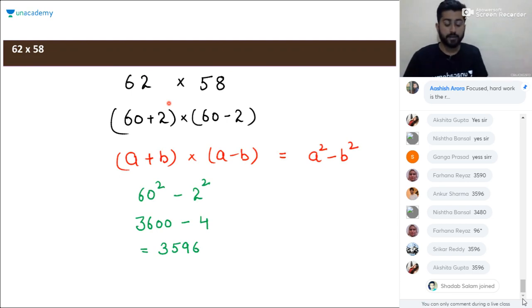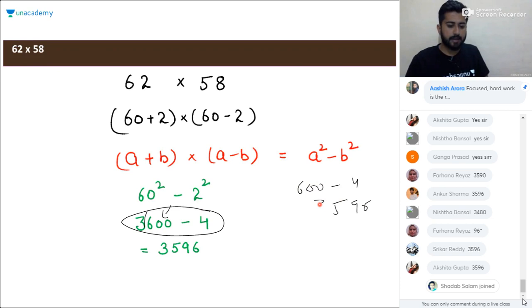Some of the students face difficulties in this subtraction, like they take more than 5 seconds in solving even this subtraction. So how to do it: just consider 600 minus 4 instead of 3600 minus 4. It will be directly 596 and then add this 3 before it. It will be 3596. So hope it is clear to all of you.